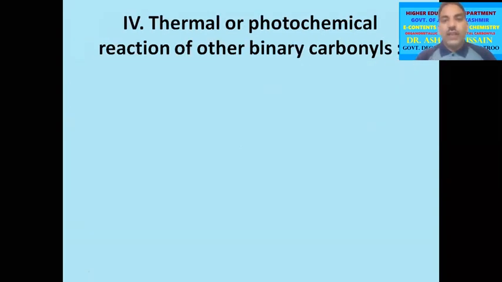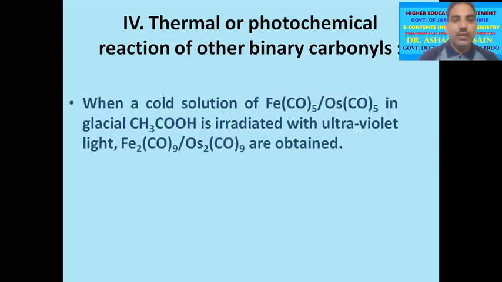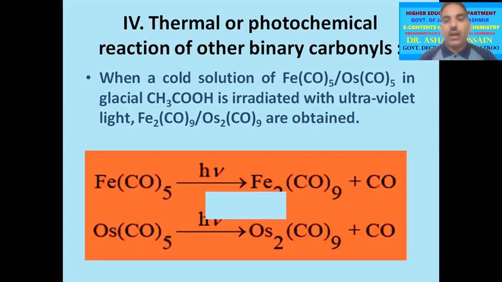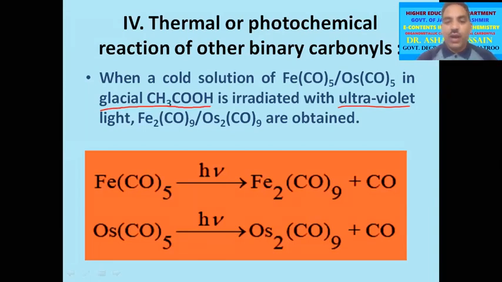The metal carbonyls can also be obtained by thermal or photochemical decomposition of metal carbonyls. For example, when pentacarbonyl iron or pentacarbonyl osmium are irradiated with ultraviolet light in glacial acetic acid, binuclear compounds of iron and osmium are obtained. The general reactions can be written as under.